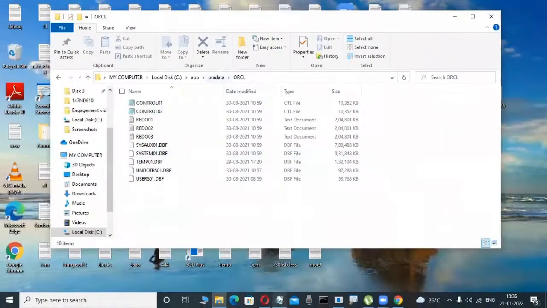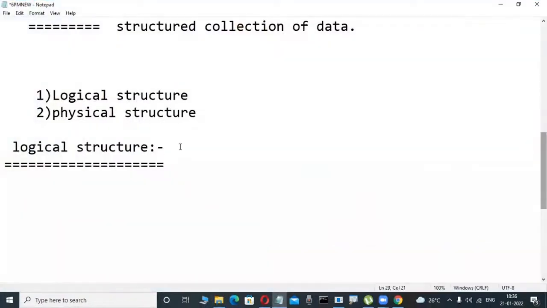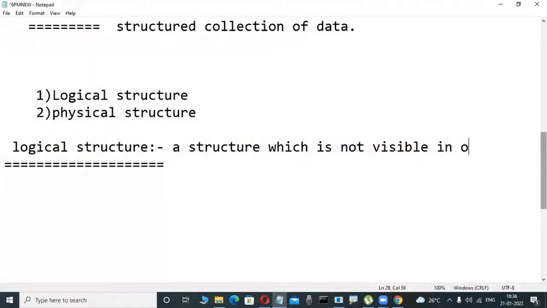That's why, what is a logical structure? Don't write it down, it is a database structure. A structure which is not visible in the operating system, in the OS, is called a logical structure, the logical structure of the database.